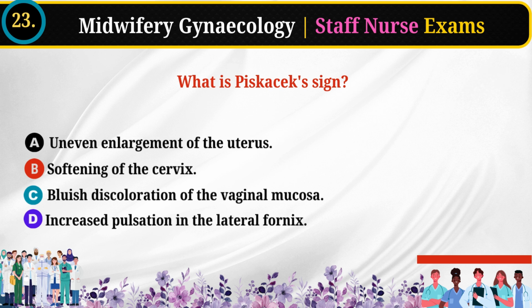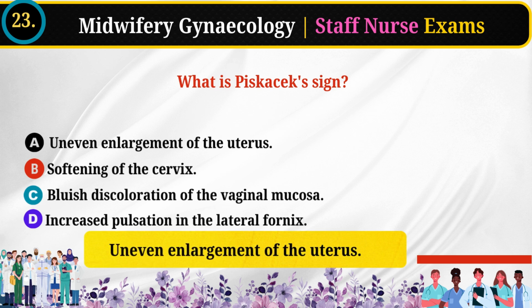23. What is Piskacek's sign? Uneven enlargement of the uterus. Softening of the cervix. Bluish discoloration of the vaginal mucosa. Increased pulsation in the lateral fornix. Answer: uneven enlargement of the uterus.